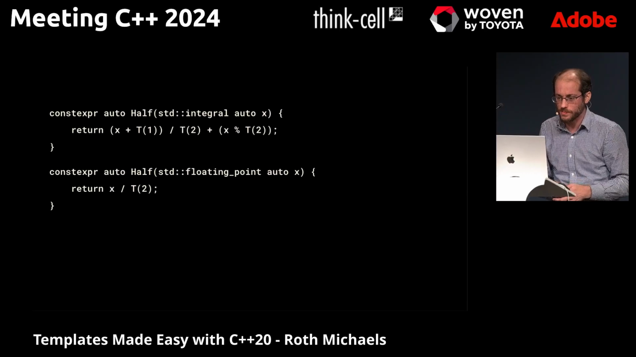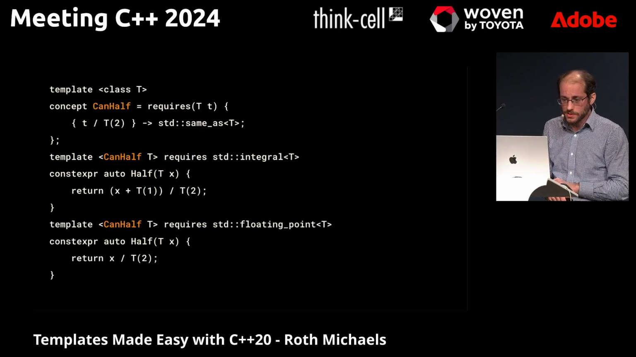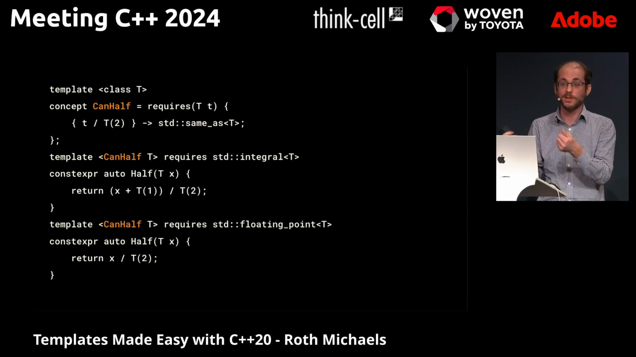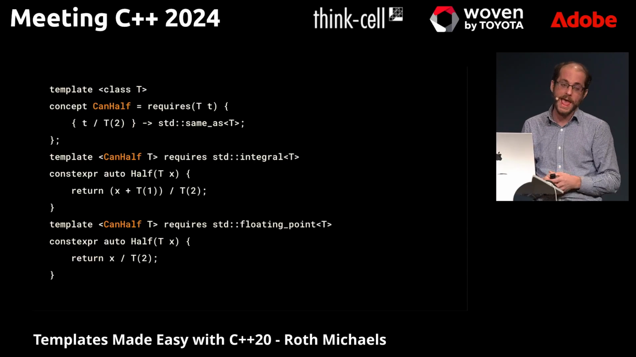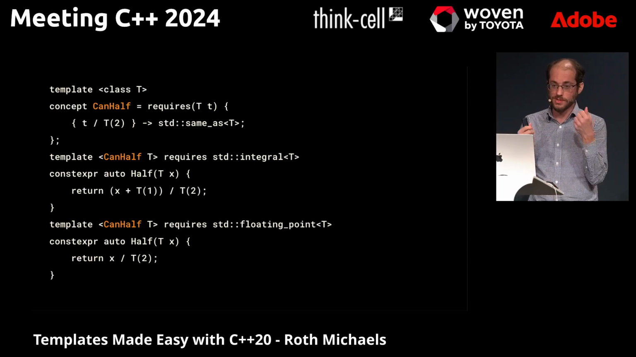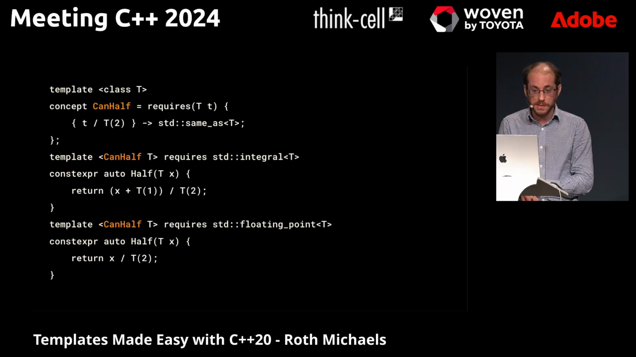But my type has a slash operator, and it does division, so dividing by 2 will divide by 2. So let's make another modification, and we can still use concepts. Now you're going to see how you can make your own concepts in this example. I'm going to define a concept called can_half, which is going to determine whether this type can be divided in half.